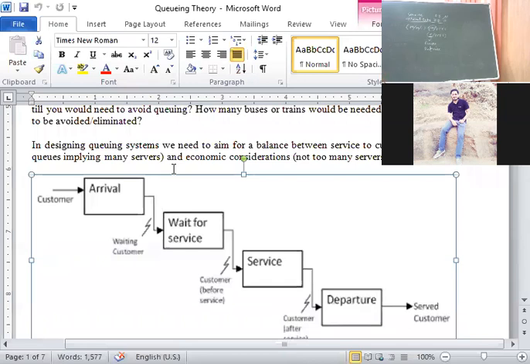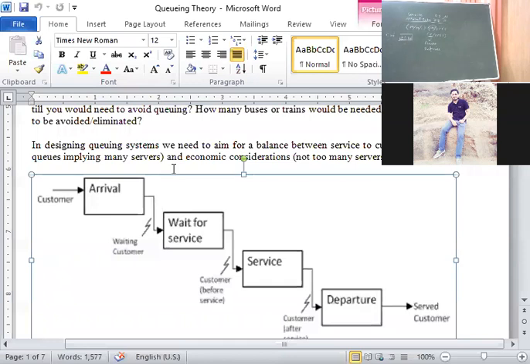What are the characteristics here? The first characteristic is waiting time. Earlier I told this, waiting time is always Little's law. If you remember Little's law, we discussed three things: lambda, L, and W. Lambda means arrival rate, L means the length of the system or length of the queue, and W is the waiting time of the system or waiting time of the queue. These three we learned.